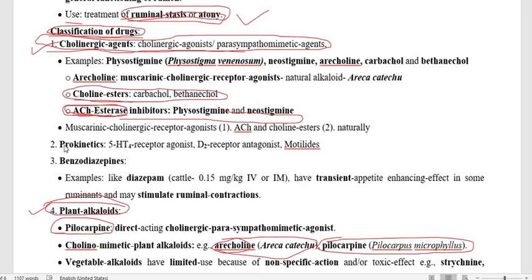Now the third one under the classification of ruminatoric drugs is prokinetics, which we already discussed in the chapter on prokinetics. So you have to go through the YouTube video on prokinetics.